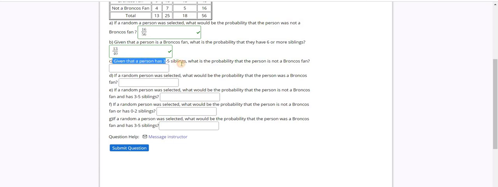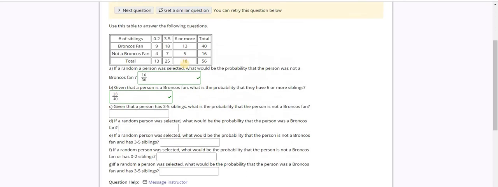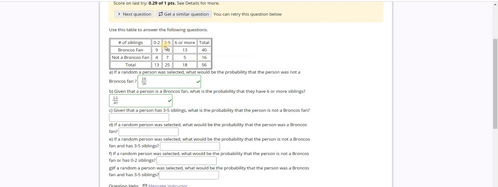Given that the person has 3 to 5 siblings, what is the probability that the person is not a Broncos fan? So in this case, I'm just going to focus on the category here, the 3 to 5 category, this column only, which is basically the second column.